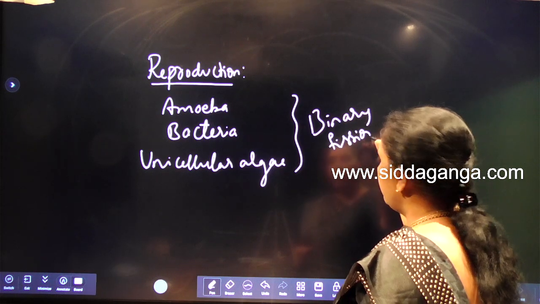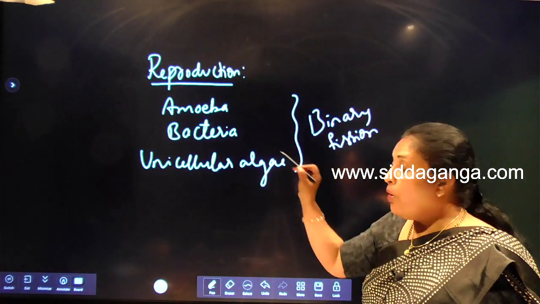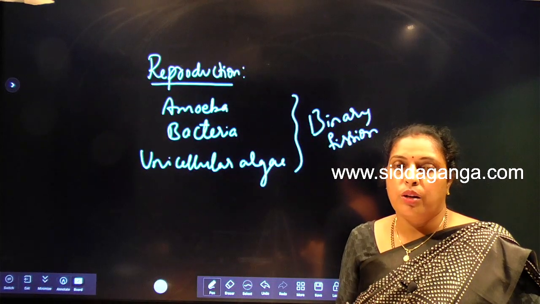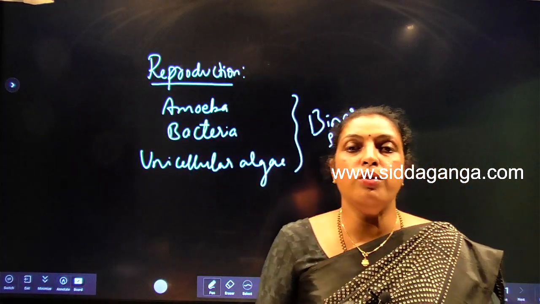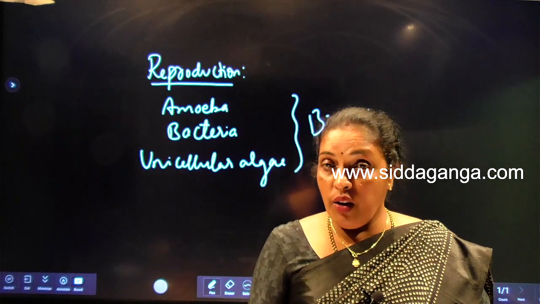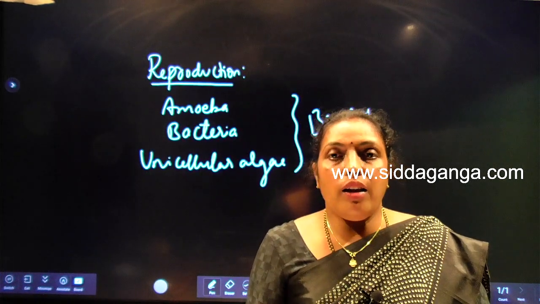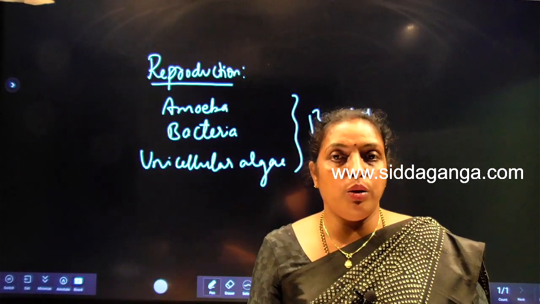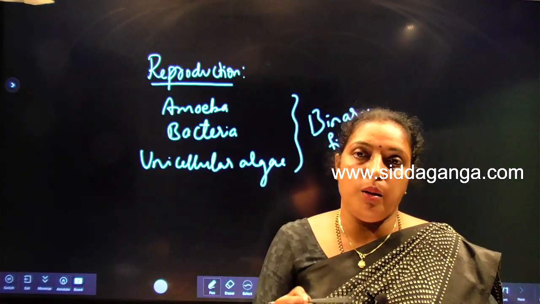Here, reproduction is synonymous with growth. In organisms which reproduce by binary fission, we can say reproduction is synonymous with growth, or growth is synonymous with reproduction.